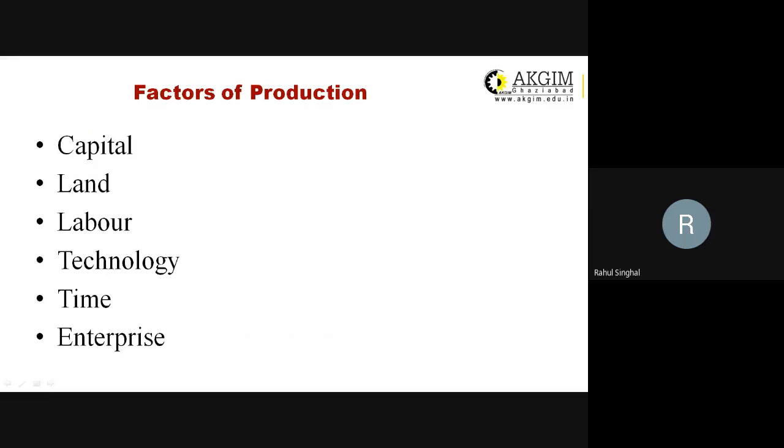Next, we have technology. Technology is an essential part of the production function. The level of advancement in the technology which you have employed in your manufacturing or production activity may vary, but you must be using some technology to carry on your business. You may have advanced technology, or some classic or traditional technology through which the production activity is carried on, and you require technology in every sphere of business activity. So, without technology, no business can be carried on.